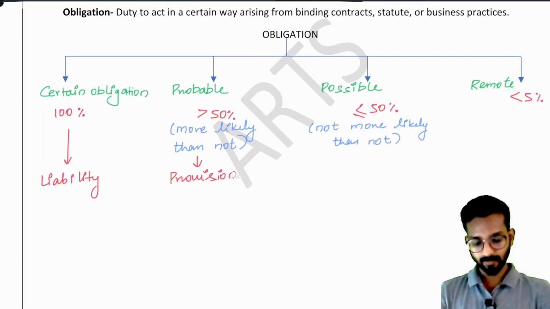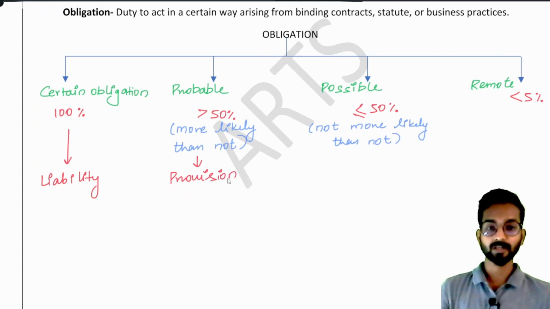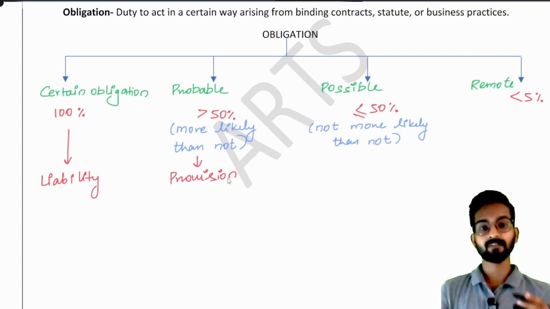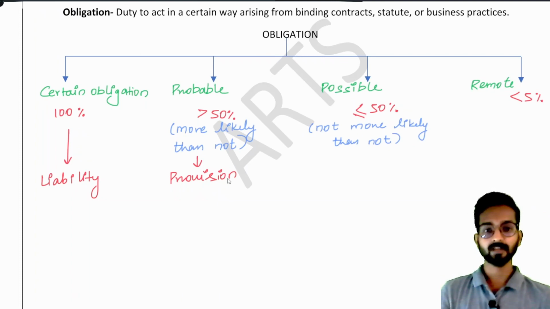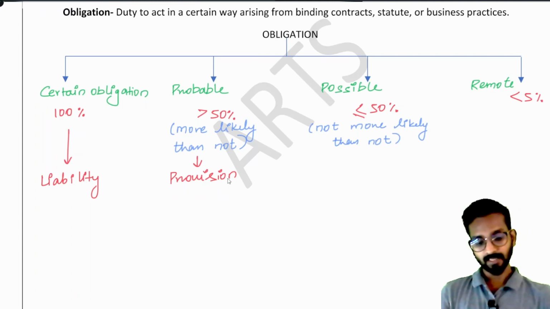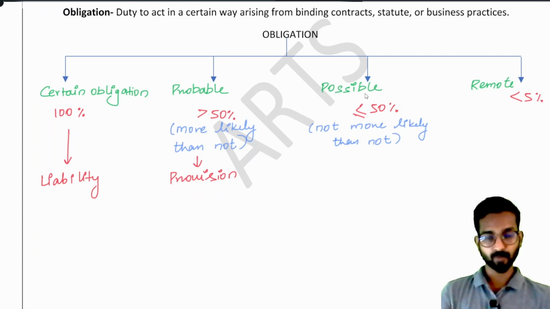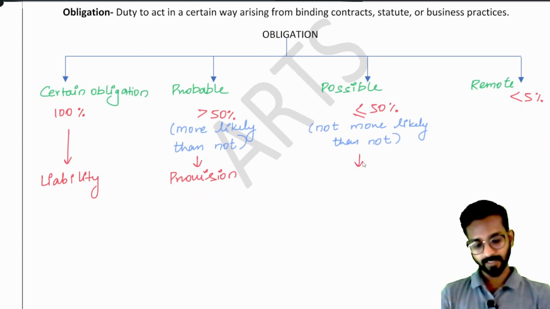Provision for that particular case, provision for damages, I can create. That's why whenever they say there is a probable obligation, you will create a provision. If there is a possibility of the obligation occurring, a possible obligation, what will we write? We will write contingent liability.